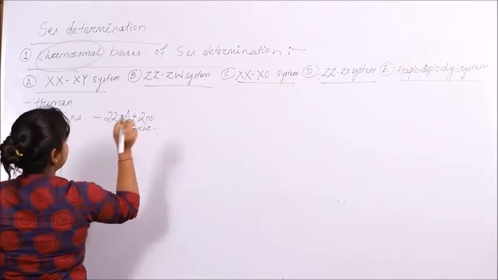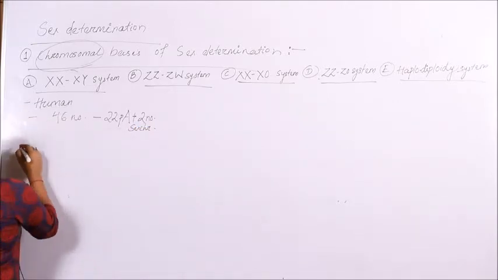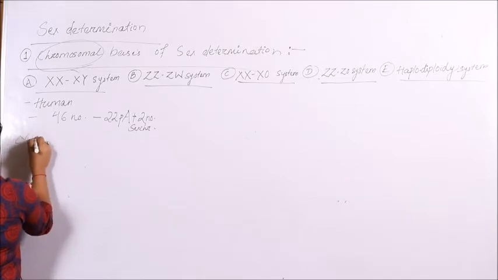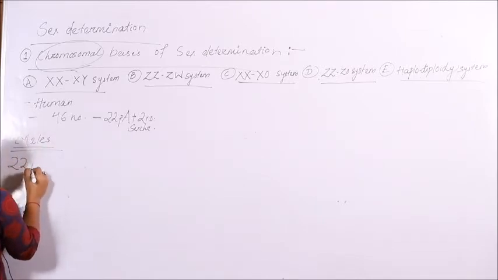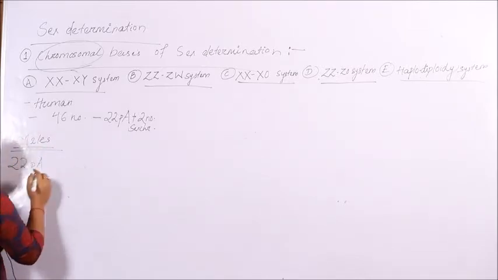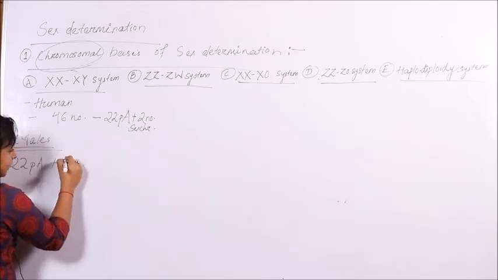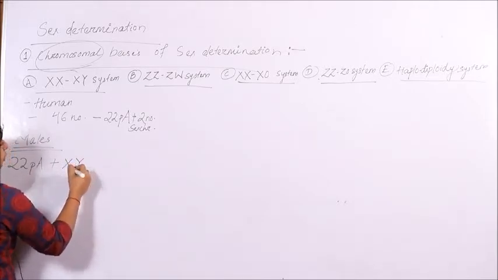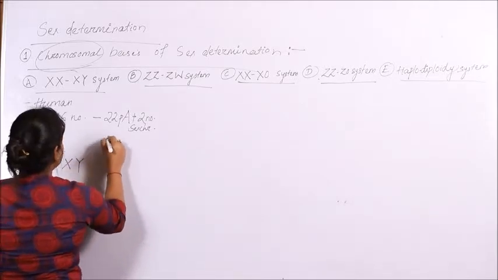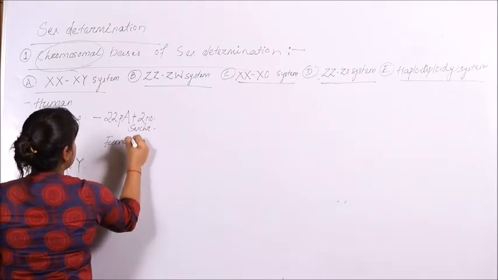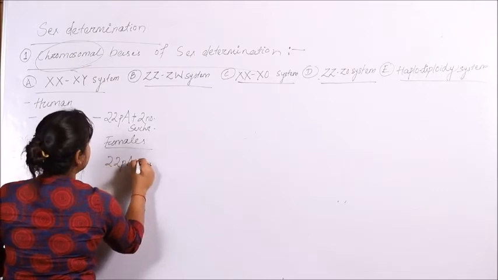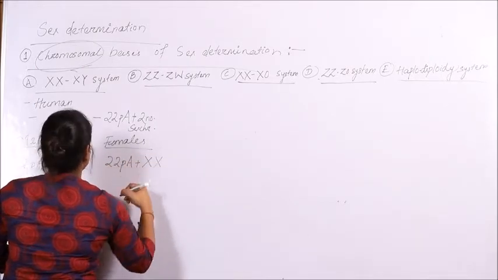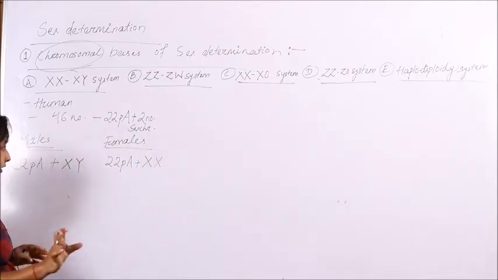Human males contain 22 pairs of autosomes, along with X and Y chromosomes as sex chromosomes. Human females have 22 pairs of autosomes, along with a double X chromosome as the sex chromosome.